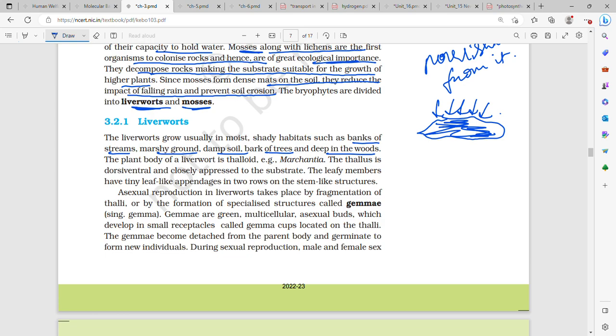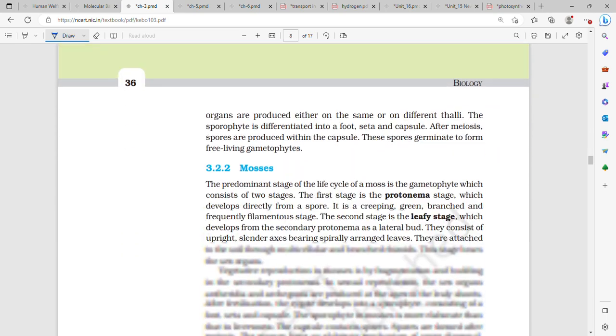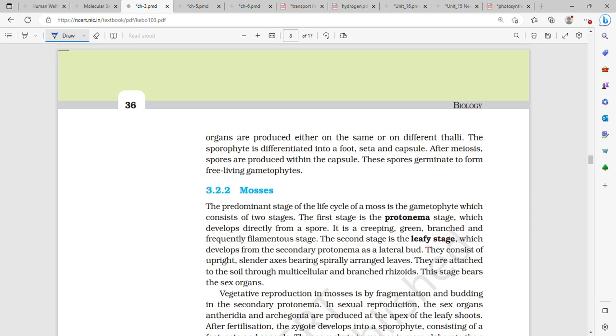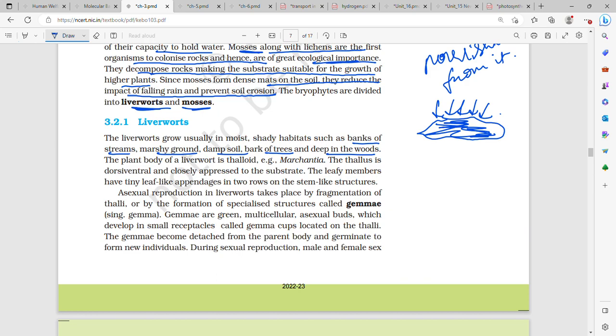So a liverwort example is Marchantia. Earlier there was another example apart from Marchantia, which was Riccia. So you can just remember, along with Marchantia, Riccia. I'll tell you the difference, just a second.